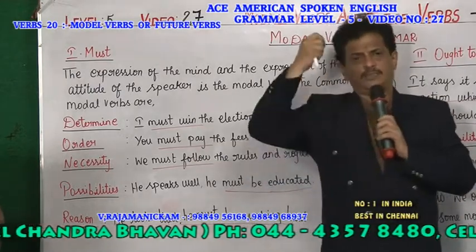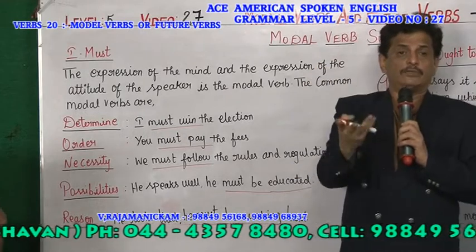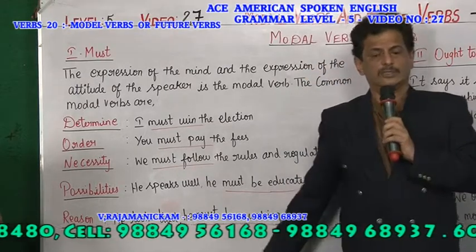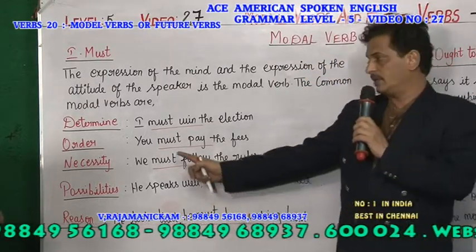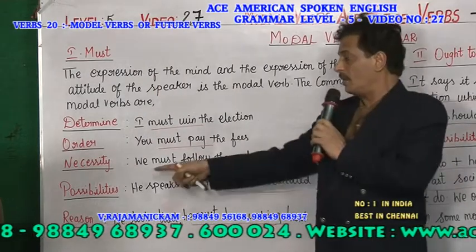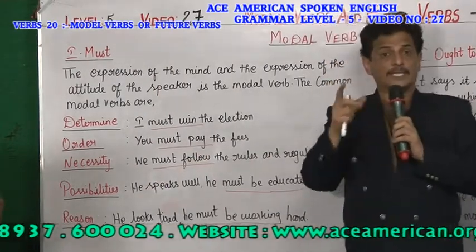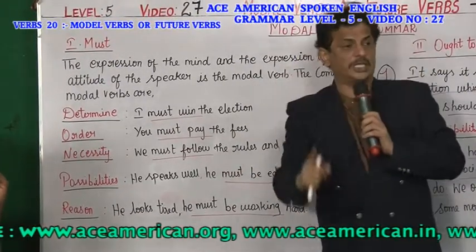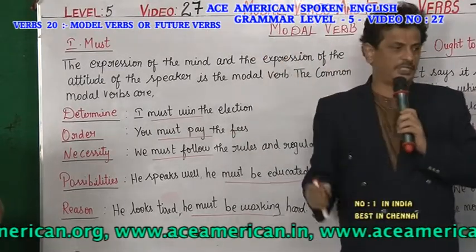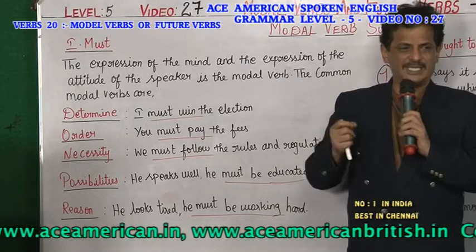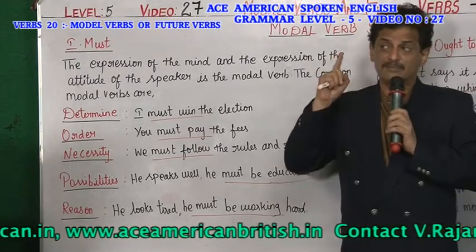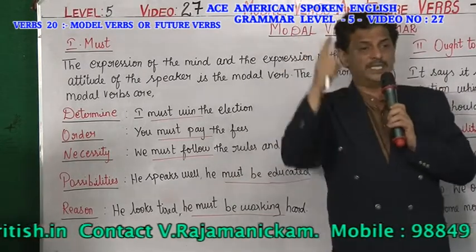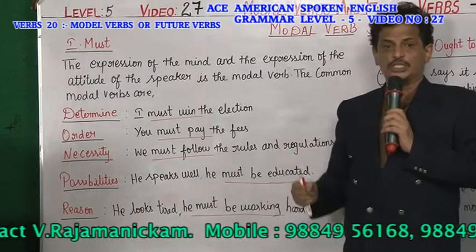For necessity, it is a basic necessity, without which you cannot do. We must follow the rules and regulations. It is the basic thing which you should do. For necessity you are using the modal verb. For possibility, when the chance of happening is more, you are using must. See, he speaks well, so he must be educated, right? He speaks so wonderfully and nicely. He must be educated in a nice college. So there is a high possibility that he is an educated person.